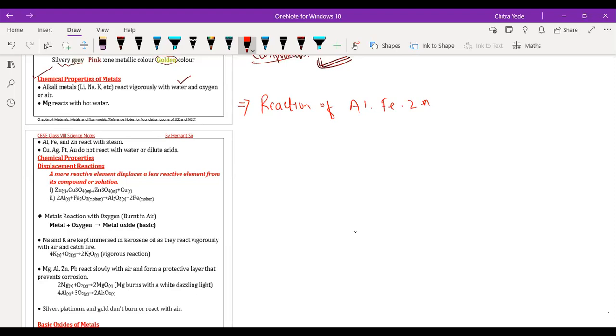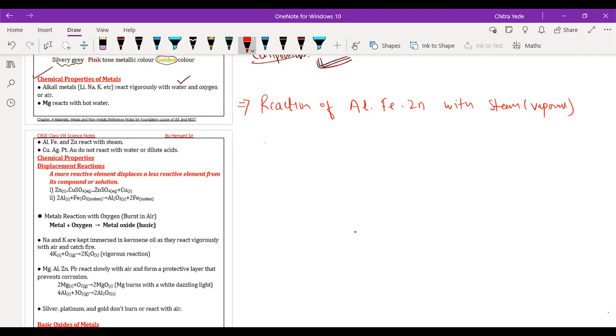Okay. So reaction of aluminum, ferrous, and zinc with steam. So steam is water in the form of vapors. What did you write, sir? Reaction of Al, Fe, ferrous and Zn, zinc, with steam. Al means aluminium. I am writing one by one. Don't worry.